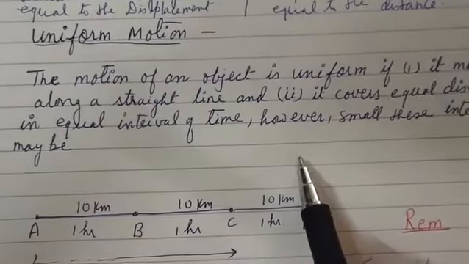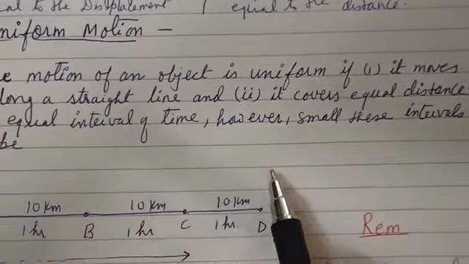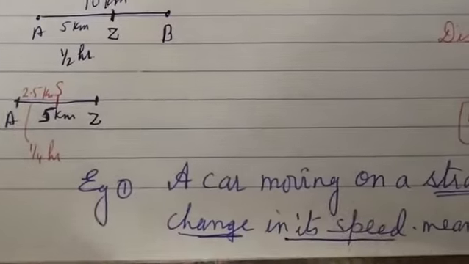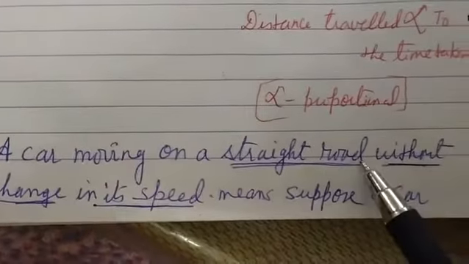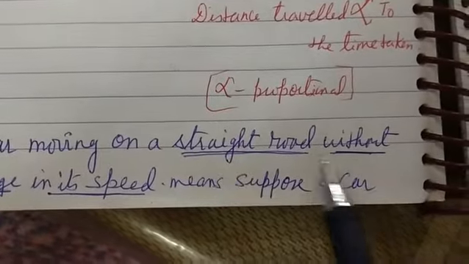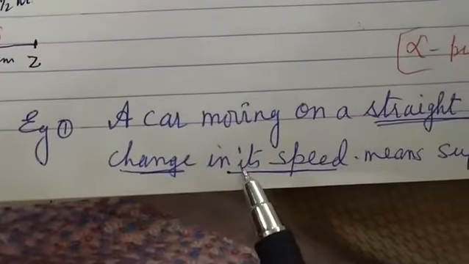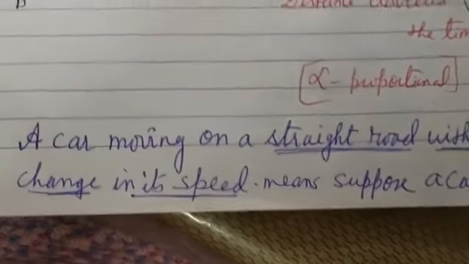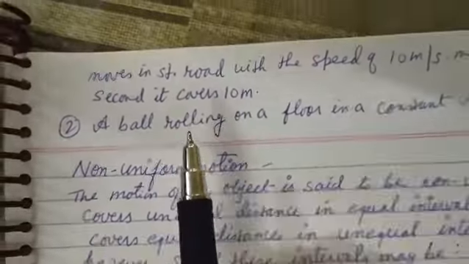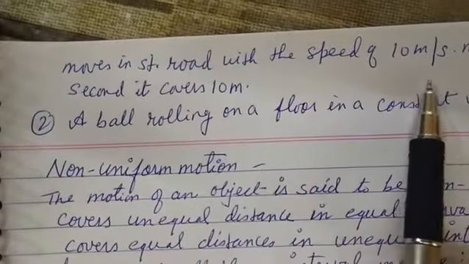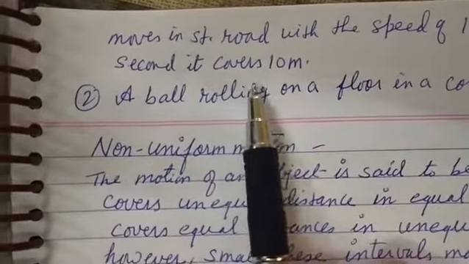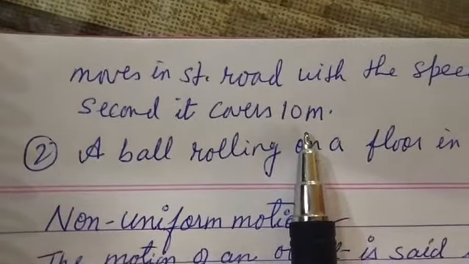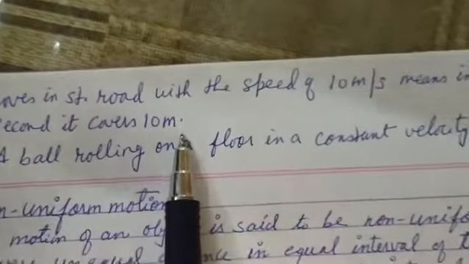So is uniform motion clear? Write down the definition in your copy. Example: suppose a car is moving on a straight road without change in its speed. Suppose the car is moving at a speed of 10 meters per second, meaning in each second it covers 10 meters, and in half a second it covers 5 meters. Then it is said to be in uniform motion.